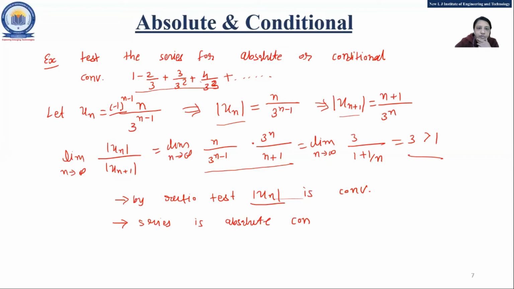Have you calculated minus 1 raised to n minus 1 times n upon 3 raised to n minus... okay, so when n is an even term, just a minute, n equal to 1, nothing is there. n equal to 2, so 2 minus 1 is 1, so the minus sign is there. For 4 minus 1, 3, that time also fine. Ma'am, so we have to assume that this is an alternating series? I think this is given in the book, or is there any mistake in this one?